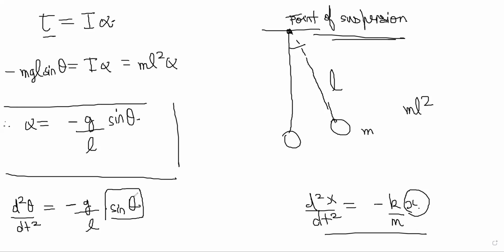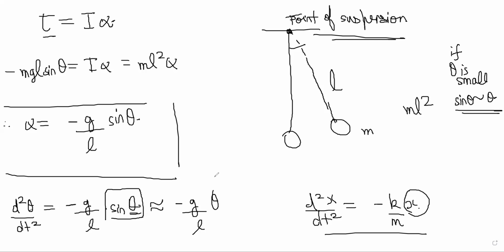Theta can be thought of as x only. So this is sine theta, so that is a problem, but it is not a problem if theta is small. If theta is small, we know that sine theta tends to theta, by limits. So we can say that it is almost equal to minus g by L theta for small theta. For small theta, this equation is valid, and this equation is an SHM equation, same equation.